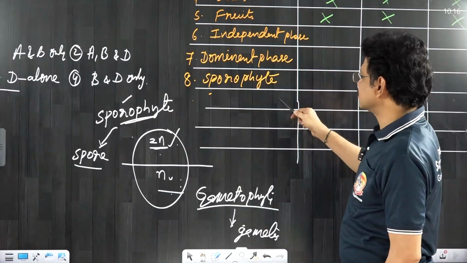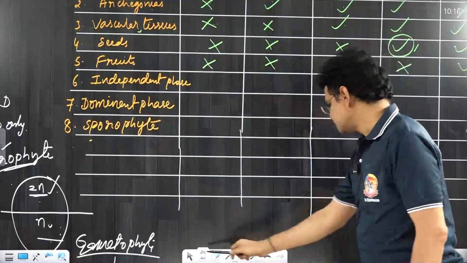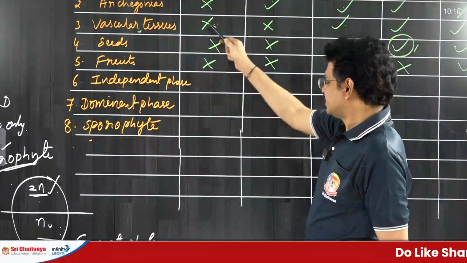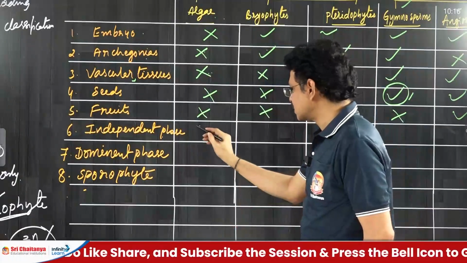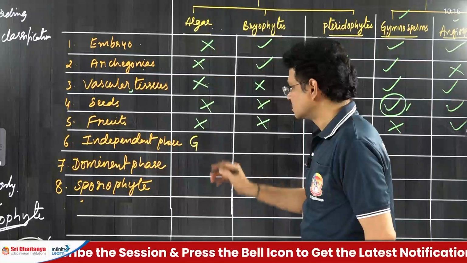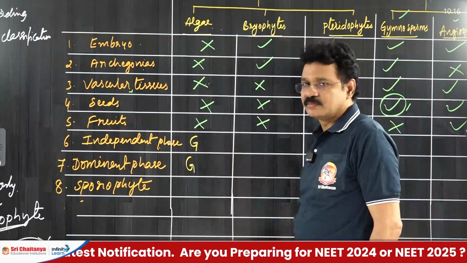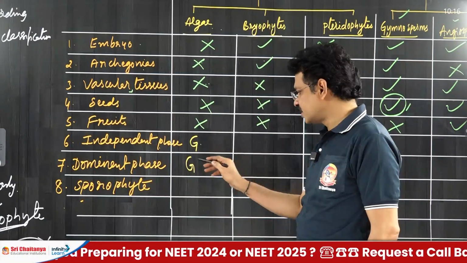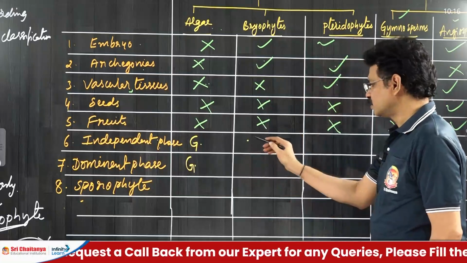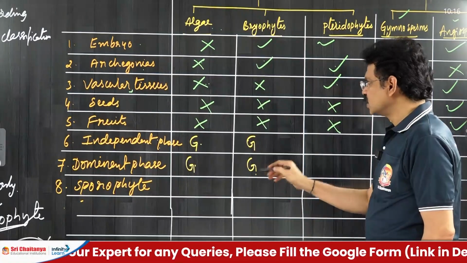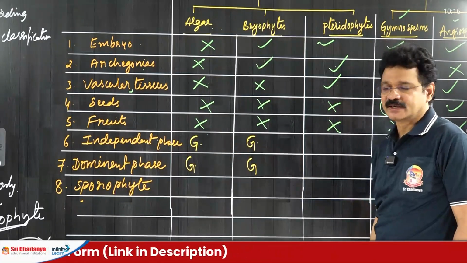This kind of comparison is required here to answer several types of questions. Listen, independent phases in algae. What is the first division here? Algae is there. In that, the independent phase is the gametophyte, and the dominant phase is also the gametophyte. Gametophyte is the main plant body, that is photosynthetic, that's why it is independent and dominant. Coming to the bryophyta, same story here also. In bryophyte also, gametophyte is the independent and dominant phase in the life cycle.